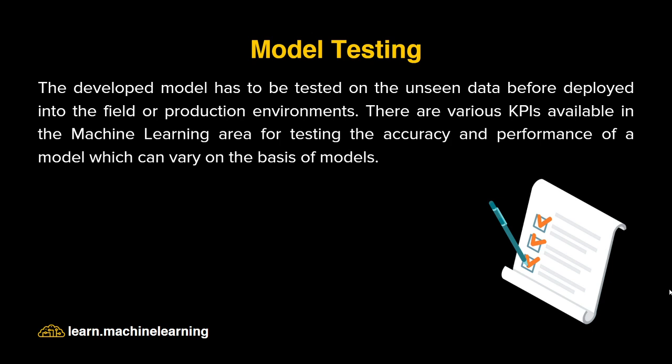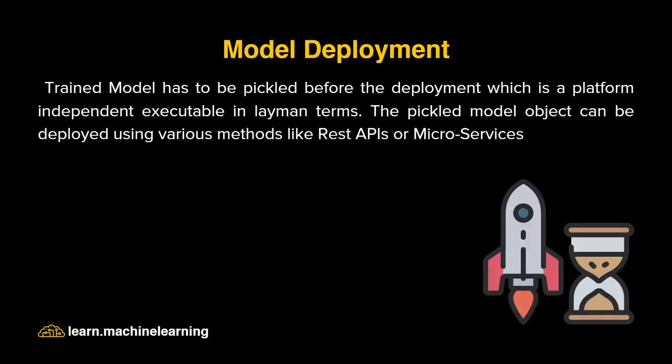So after completely validating our best model, where we just validate with the complete unseen data, and we predict and we try to generate some different performance KPIs. It can be anything. If you are doing classification, you'll be trying to improve the false positives or false negatives. So it depends completely on the problem you're solving. So after testing it, and if you think, okay, the model is performing well on unseen data as well, the next step is model deployment.